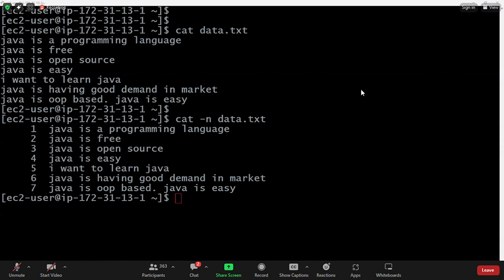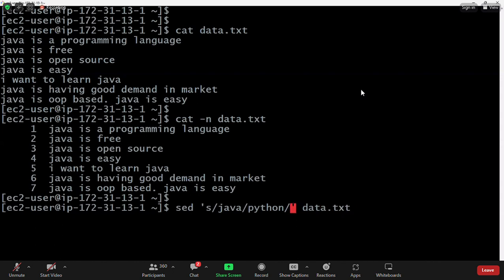Now, whenever we use the sed command, sed 's/java/python/' data.txt, what is the meaning of that, guys? Wherever Java is available, substitute it with Python.